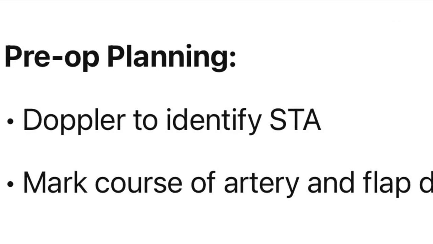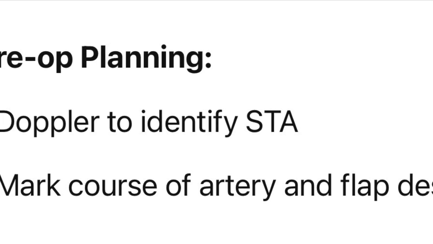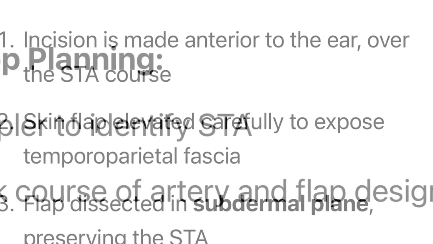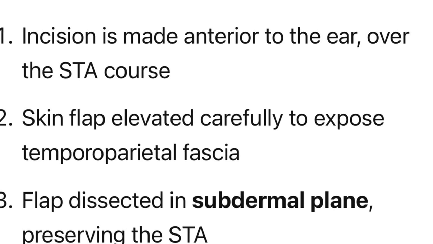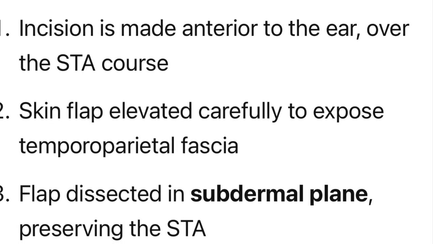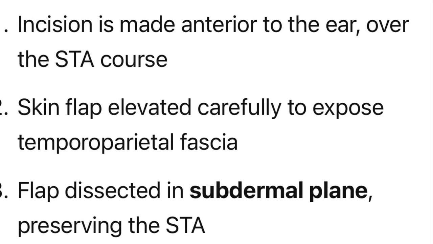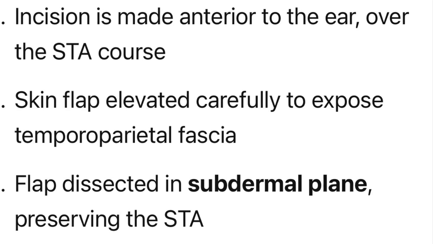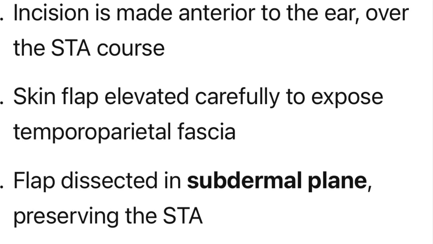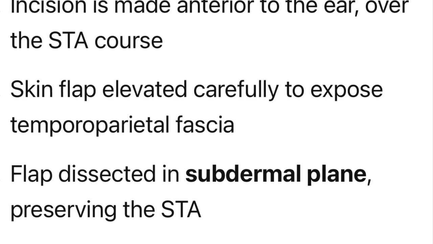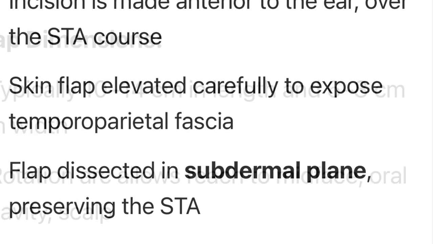Now, surgical technique. Doppler to identify the superficial temporal artery, mark the course of the artery and flap design. Incision is made anterior to the ear over the STA course. Skin flap is elevated carefully to expose the temporoparietal fascia. Flap dissection is in the subdermal plane preserving the STA branches. And the flap can be rotated, tunneled or detached depending on the need and recipient site.